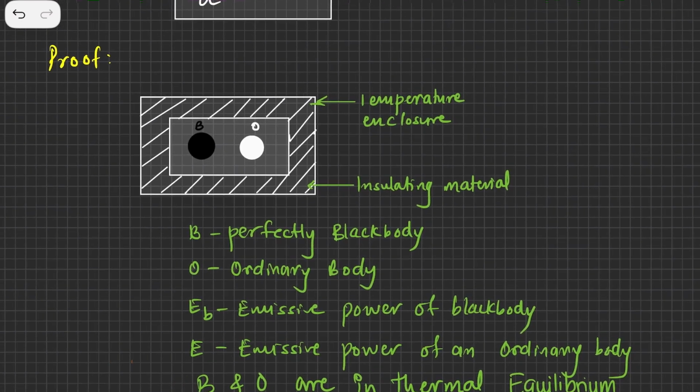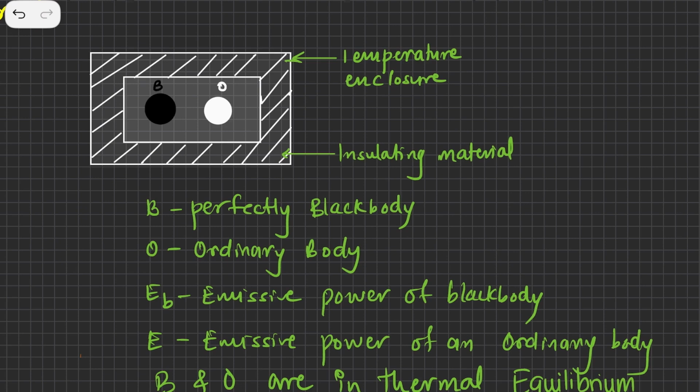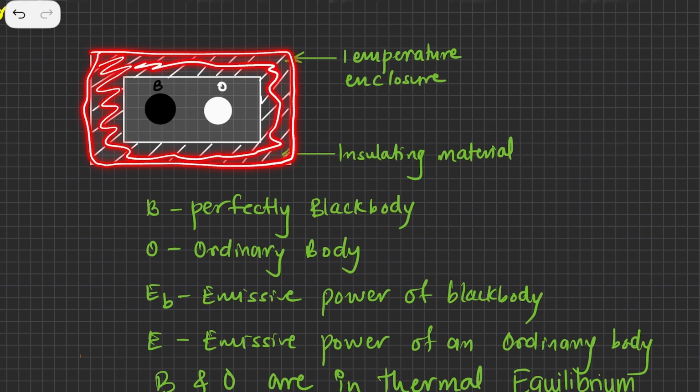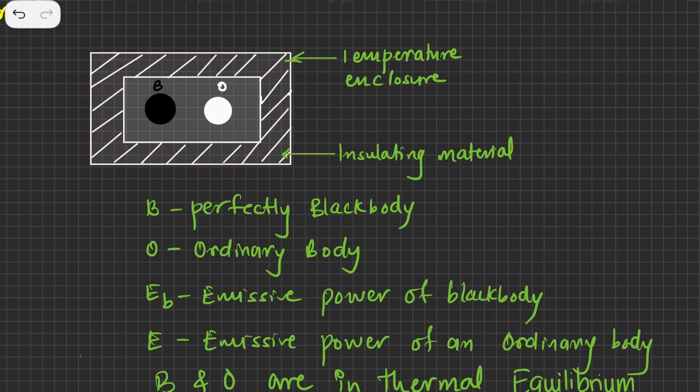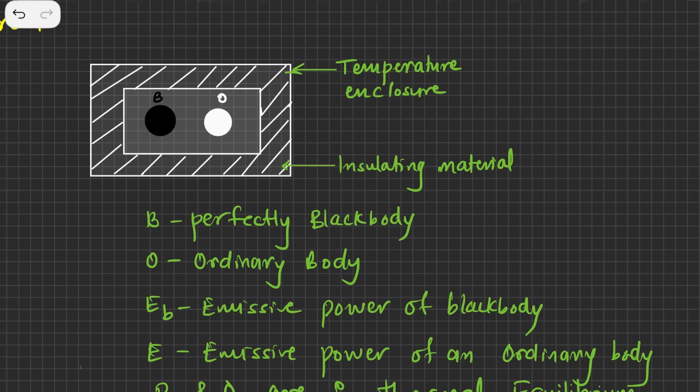So here, if you can see the diagram on your screen, we have a temperature enclosure. We have a container which is insulated, so this part is the insulated part. Now what does this insulation do? It does not allow the heat radiation to go in or come out. I just missed a cap on the T. It's a temperature enclosure, so you can see that heat will never flow out of it and never flow into it.